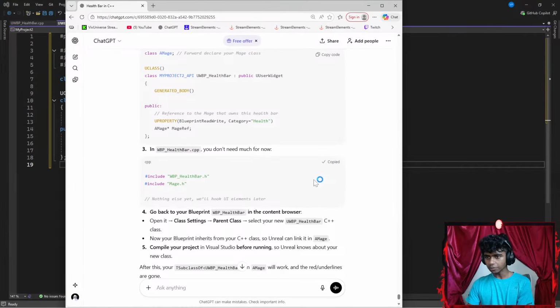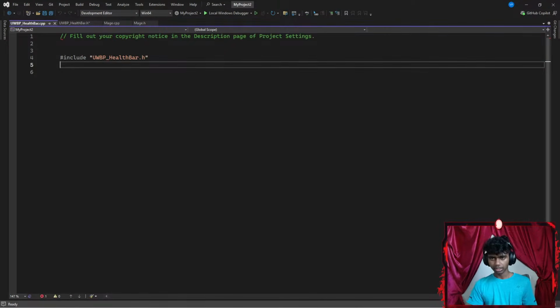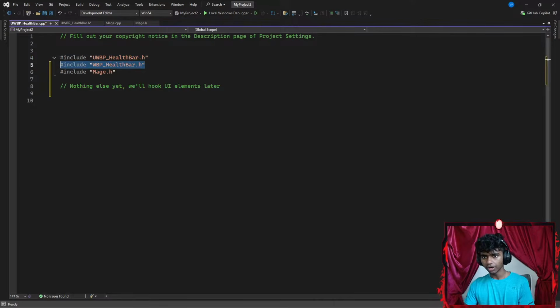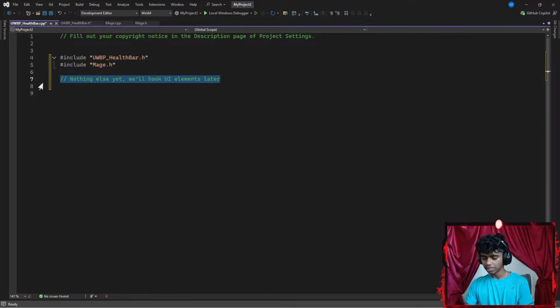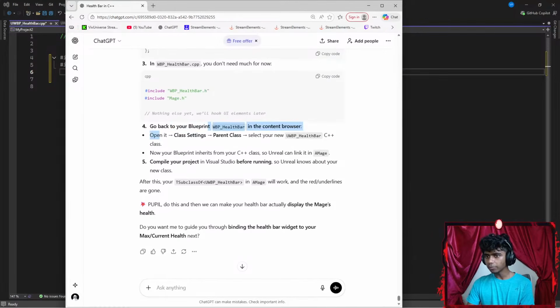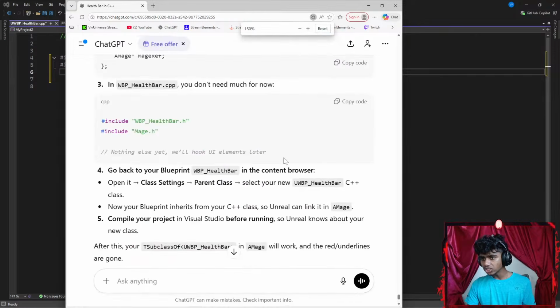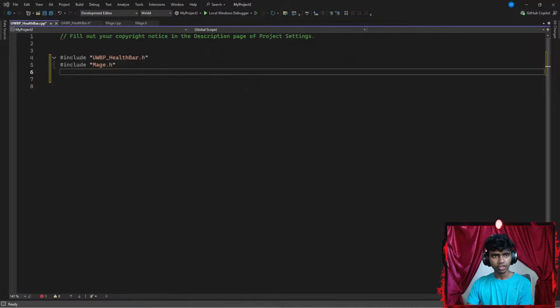And then in my C++ file, I gotta go ahead and include these things. Let's go up here, include this. Gonna go ahead and remove that. Nothing else will hook UI elements later. I see. Okay, and then let's go ahead and open this. Now go back to your blueprint WBP. In the content browser, open class settings, parent class. Select your new UWBP health bar C++ class. So let me get this in the other window real quick.